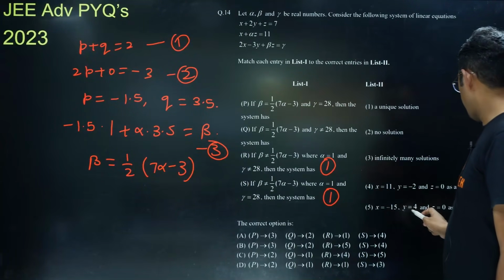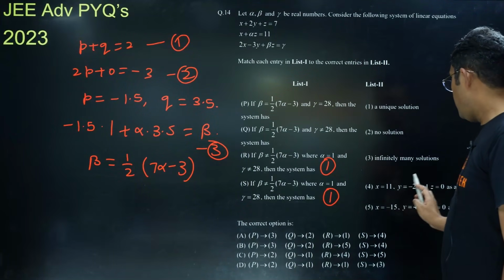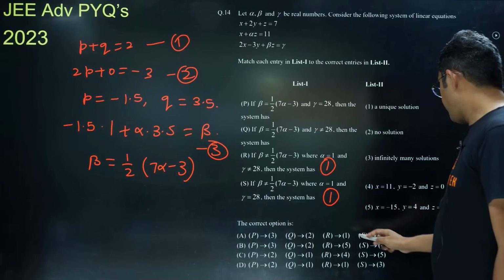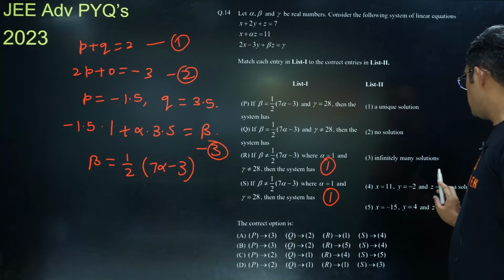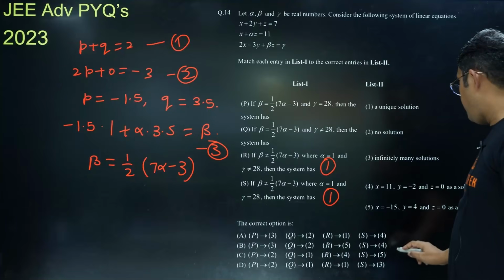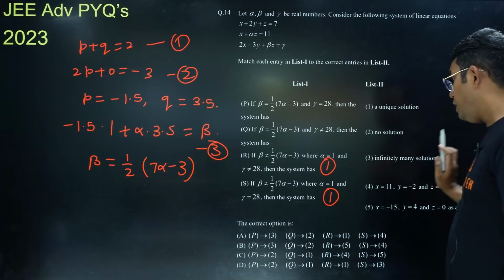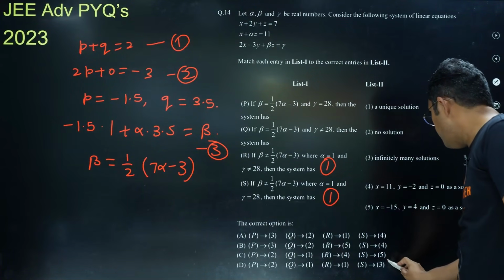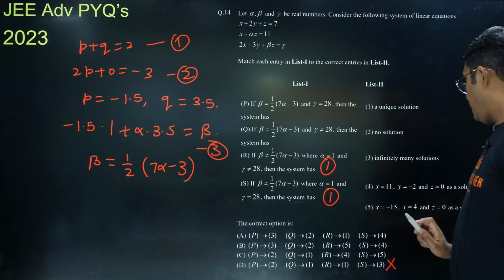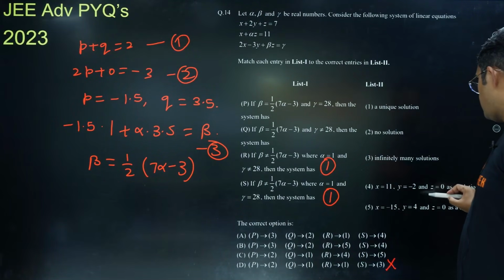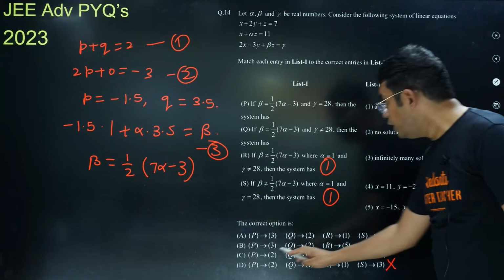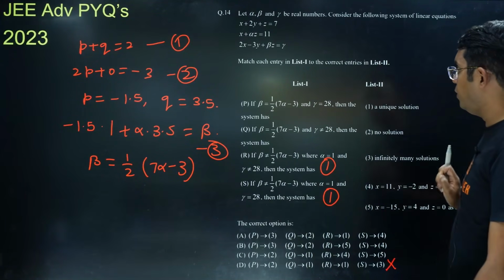For R they are giving 5 here. That can be the possibility. For S they are giving 4, 5, 3. Okay, so infinitely many solutions they are giving in 3. So S can definitely not be with this 3. Okay, and 5, 4 are solutions, so we cannot conclude anything. So option D is eliminated as of now.